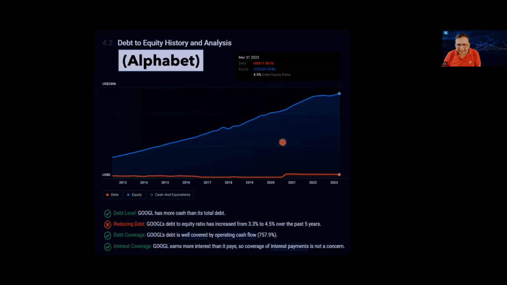At the same time, debt coverage means the company's debt is properly covered with operating cash flow, and the interest payment on the debt is covered by earnings of the company or EBIT of the company. So interest payment is also not at all a concern for Alphabet as a company.